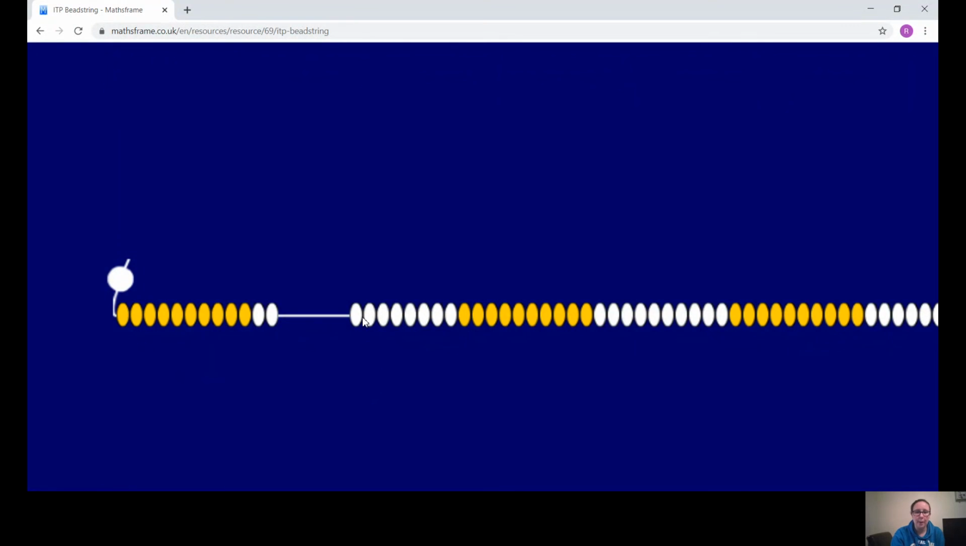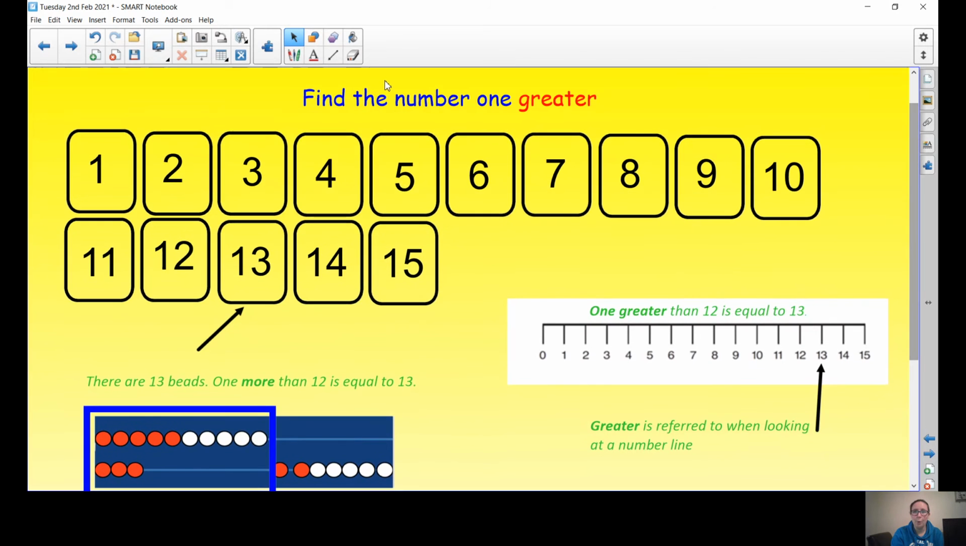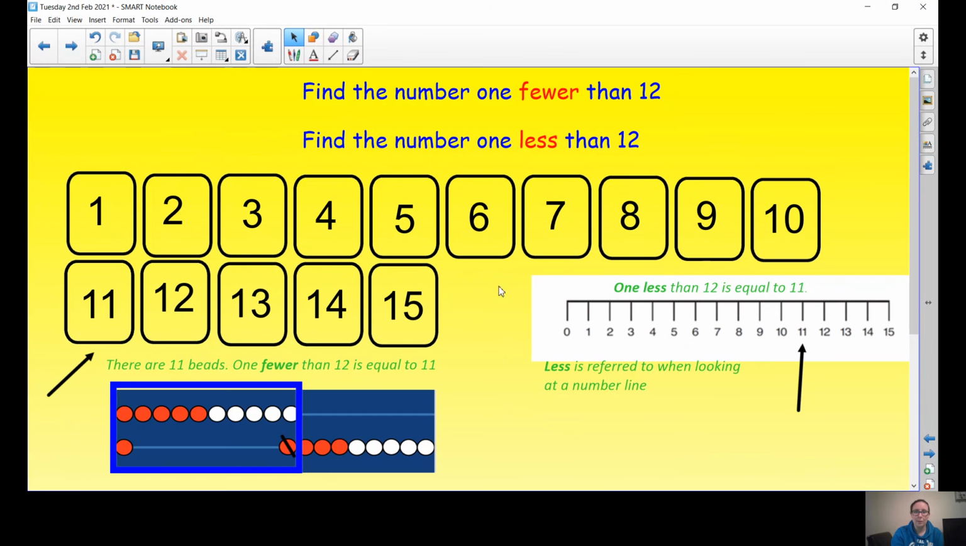Now, one more than 12 is 13. So I've added one more. So I've got a 10 and 3 on my bead string. Hopefully you can see that at home, 10 and 3. So one more than 12 is 13. And then back onto here, on our number line, you should be able to see here is number 13. Now that is greater because we're looking at the number line. Now we found more.